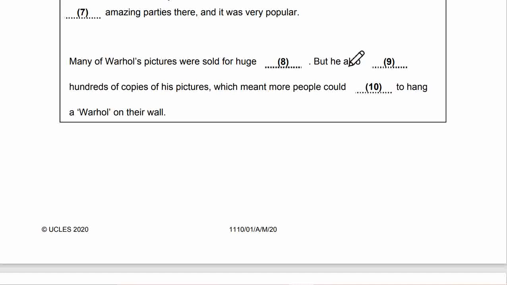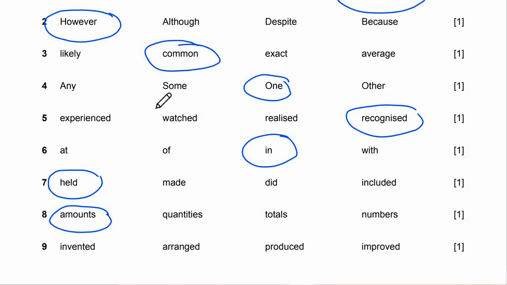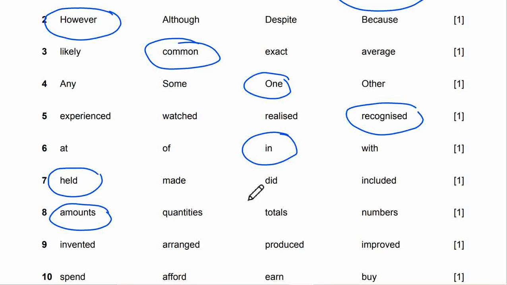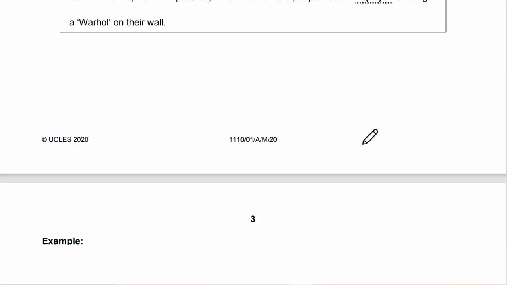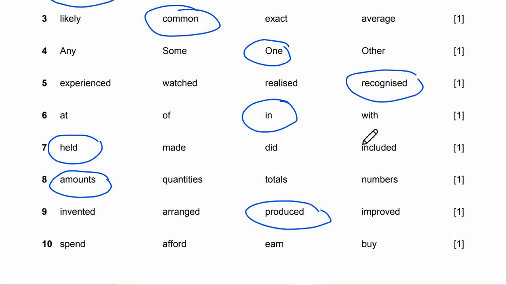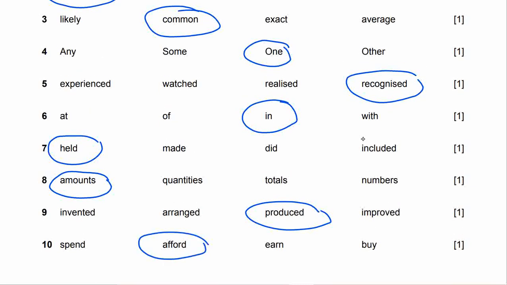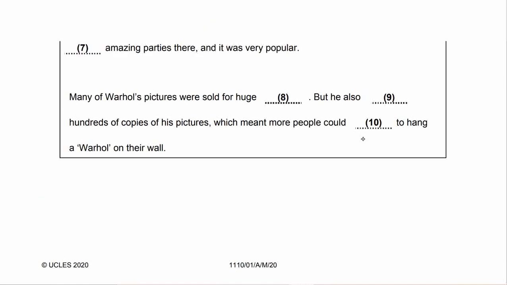But he also produced hundreds of copies of his pictures, which meant more people could afford to hang a Warhol on their wall. Mine will be produced. Could afford a Warhol on their wall.